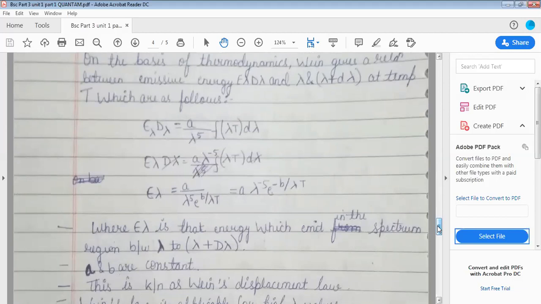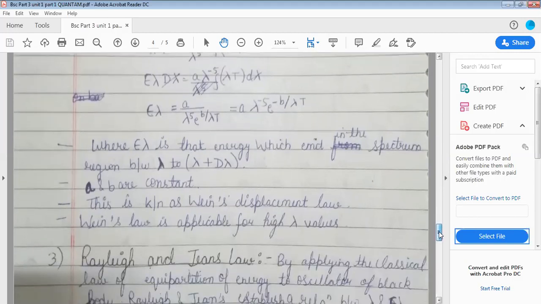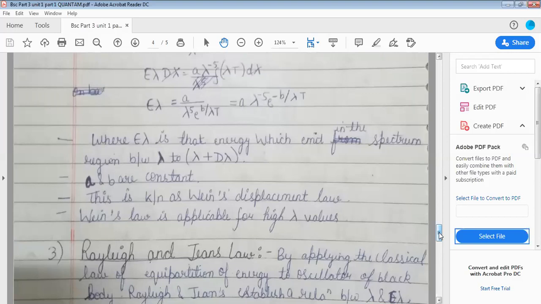E lambda d lambda is equal to A upon lambda to the power 5 function lambda T d lambda, and E lambda d lambda is equal to A lambda to the power minus 5 function lambda T d lambda, or we can say that E lambda is equal to A upon lambda to the power 5 e to the power B upon lambda T, which is equal to A lambda to the power minus 5 e to the power minus B upon lambda T, where E lambda is that energy which is emitted in the spectrum region between lambda and lambda plus d lambda, and A and B are constants.